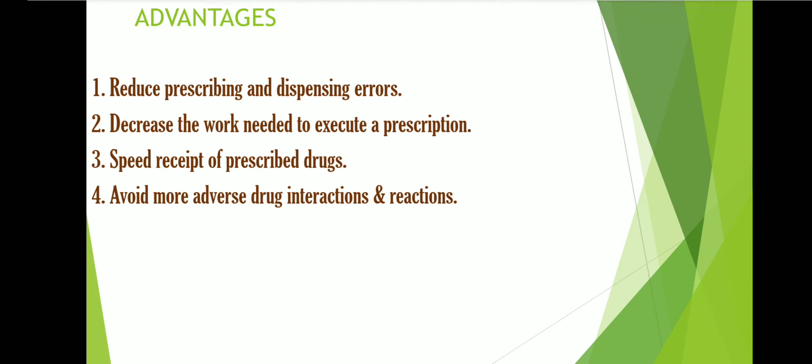In that case, the physician, or if not the physician then the pharmacist, will surely check and make the required changes.